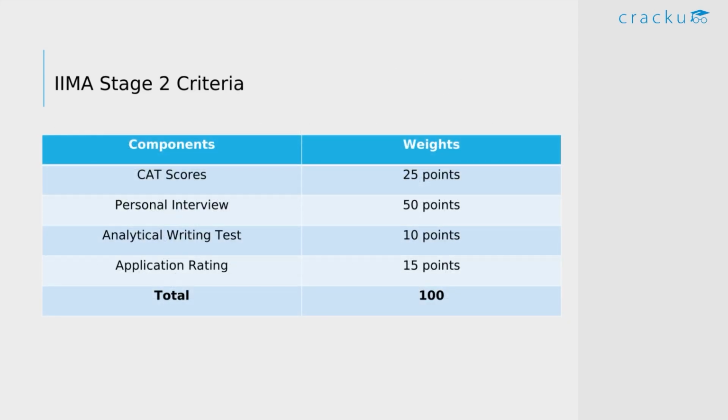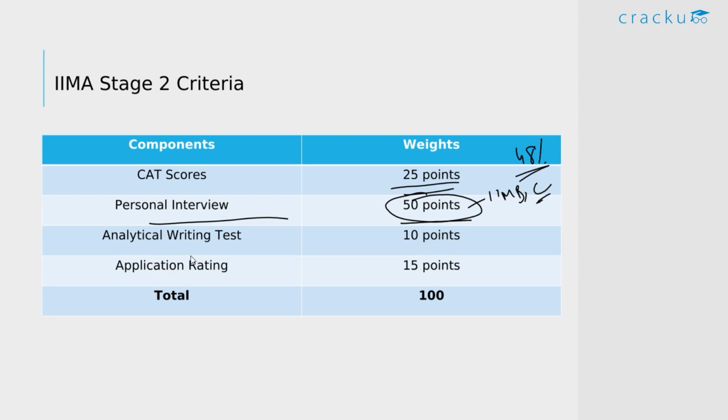Okay, finally, now if we look at their final selection criteria. As we can see, the CAT score has only 25% weightage in the final selection round, and the best thing here is the personal interview has a maximum weightage of 50 points. So if you perform very well in the personal interview, you have a good chance of making it in the final list. IIM Ahmedabad also gives 50 points, which is more than IIM Bangalore and Calcutta as well. IIM Bangalore doesn't give so much weightage to the personal interview in the final round, and IIM Calcutta gives 48% weightage to the personal interview.